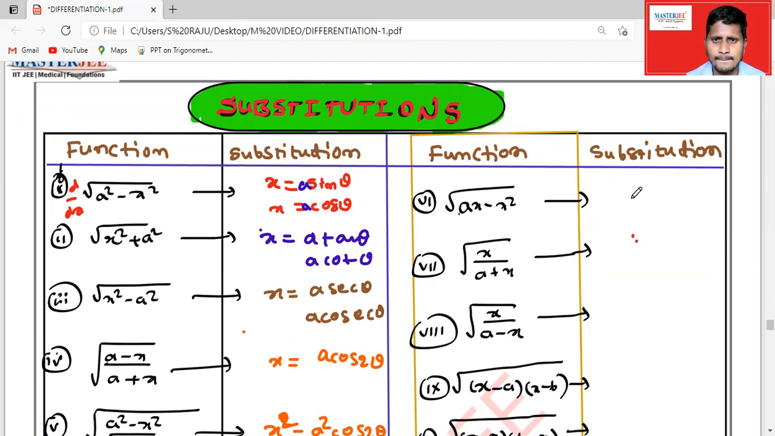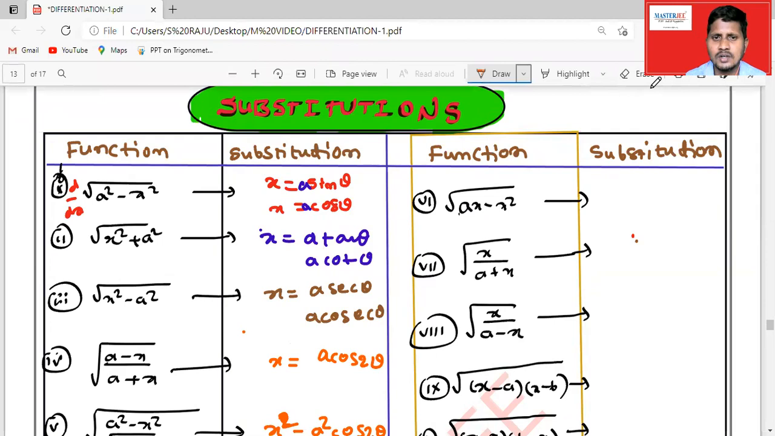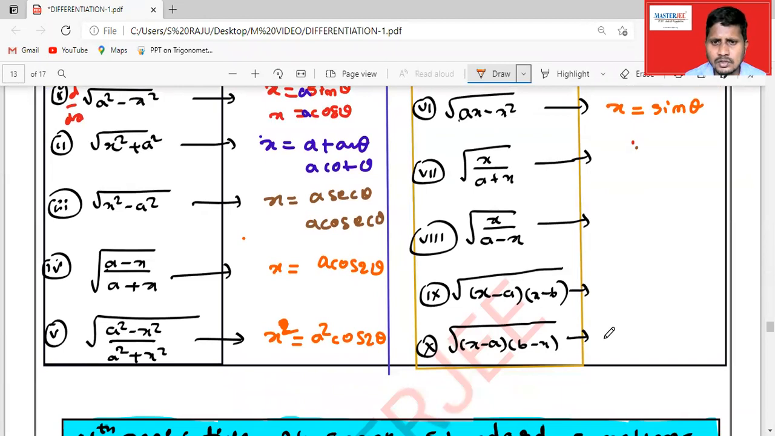So in this case, what can we substitute in place of x in this method? We can substitute x is equal to a sine theta. Then coming to this last one, we can substitute x is equal to a cos square theta plus b sin square theta. Here we can substitute x is equal to a secant square theta minus b tan square theta. So what about these two cases? What is the value we need to substitute here?